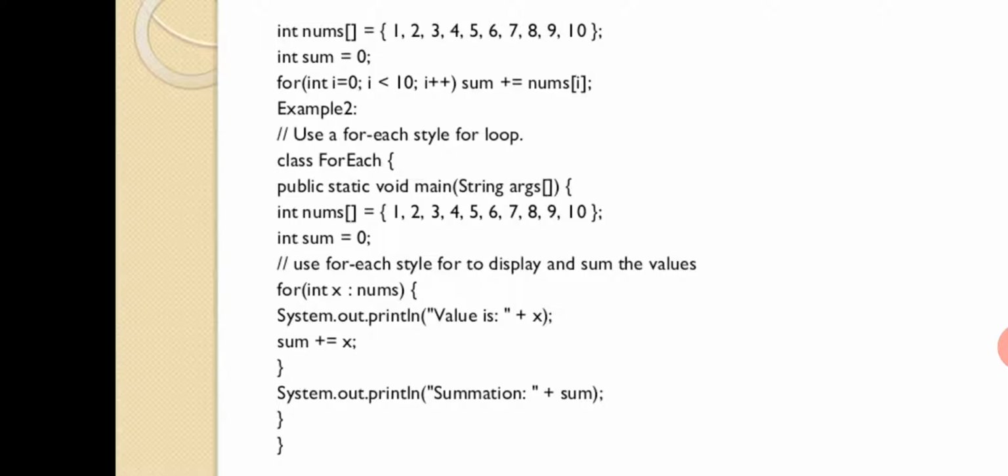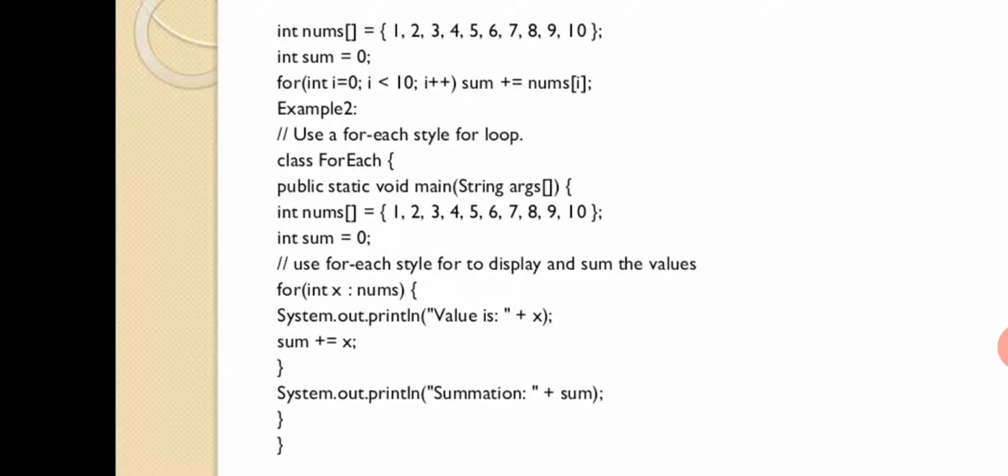Now that is what you see in the second line. See, sum plus equal to x. That is nothing but you are adding up all the elements which are present inside the array. Now at the end you are going to print once the condition fails, or in this case, when it comes out of the loop, when the pointer is at the last position of the array. We say, for example, nums of 9th position, isn't it?